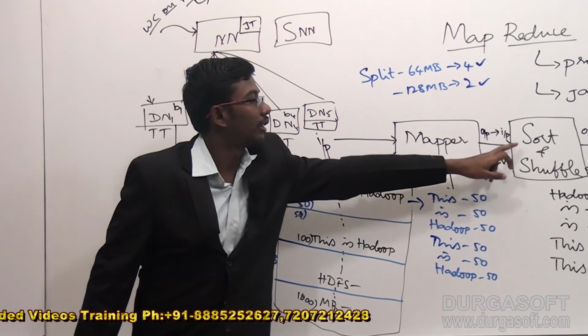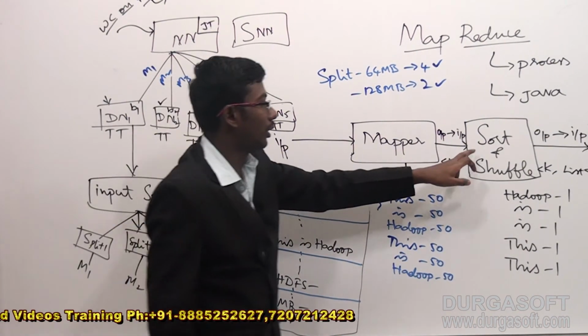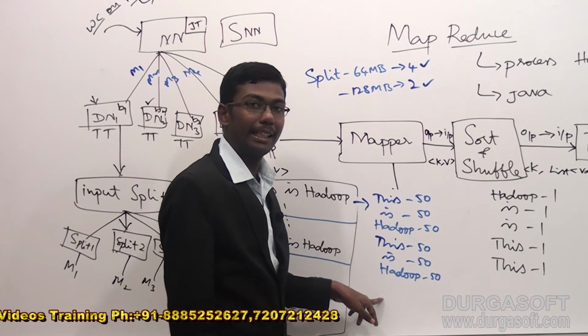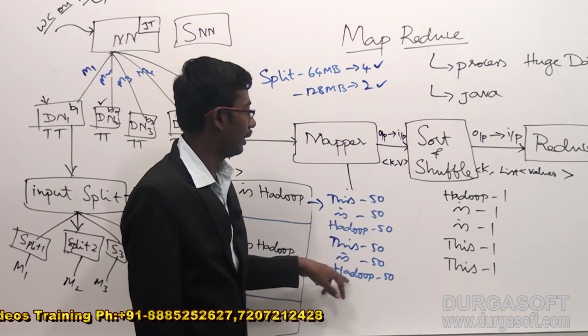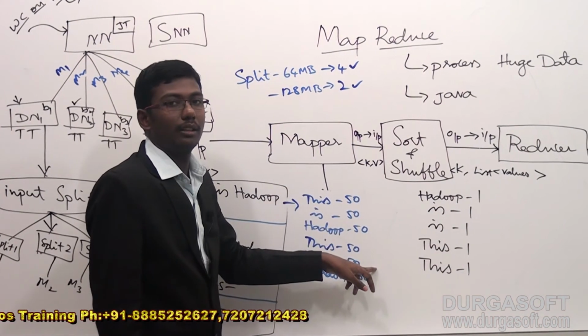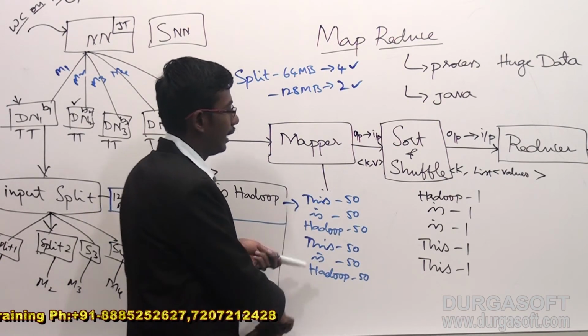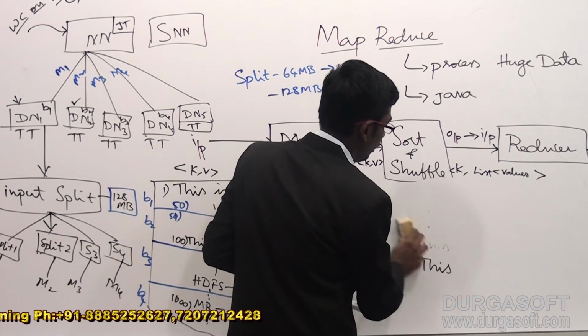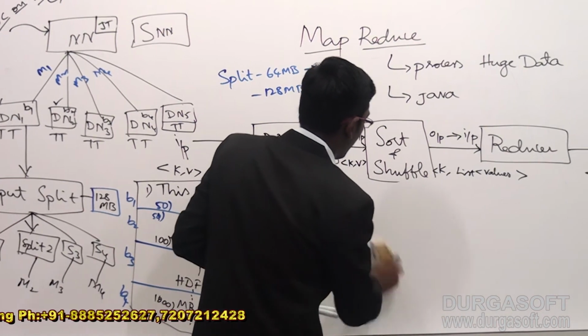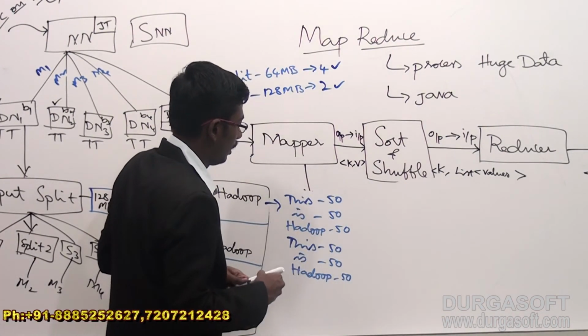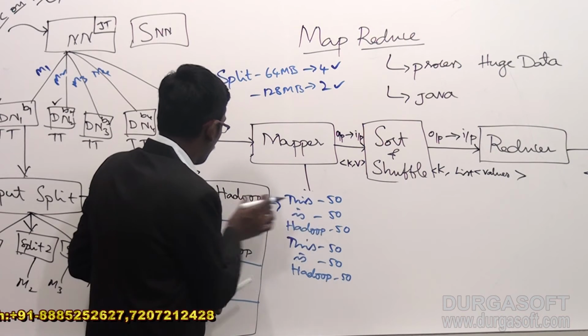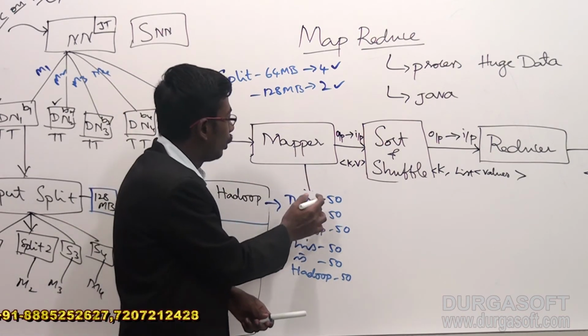It's time to look at the sort and shuffle phase. As part of the sort and shuffle phase, it will take this entire data and perform sorting and shuffling on top of it. After performing this, what output may we expect? Actually here, after the mapper, we are including only one.